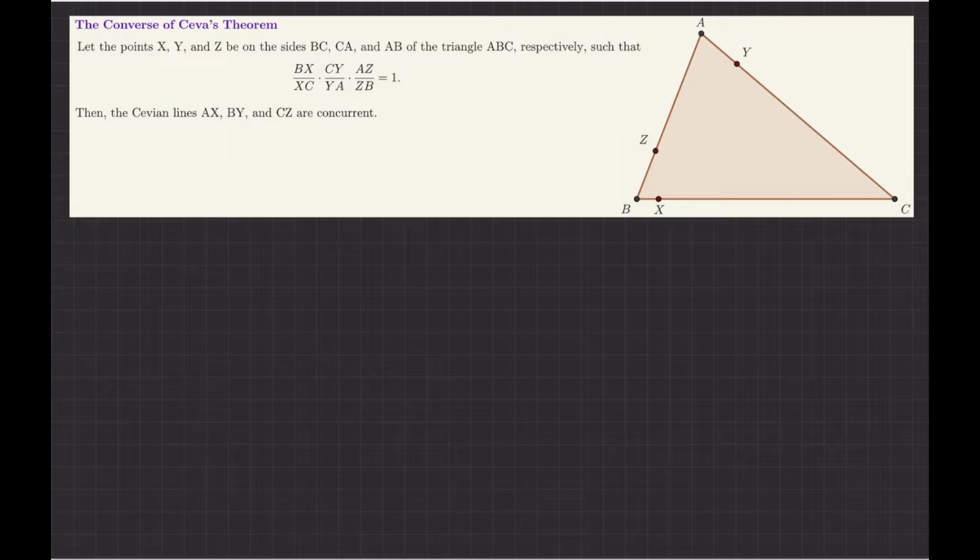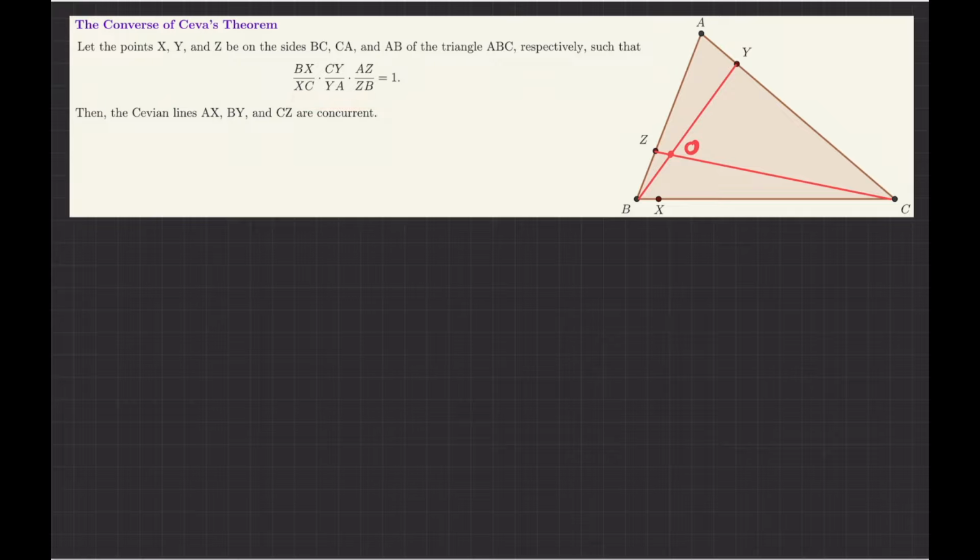Let us draw two of these Cevian lines, BY and also CZ. They will intersect at a point, and I call that point O. My claim is that the Cevian line AX will also pass through the point O if this relation holds.